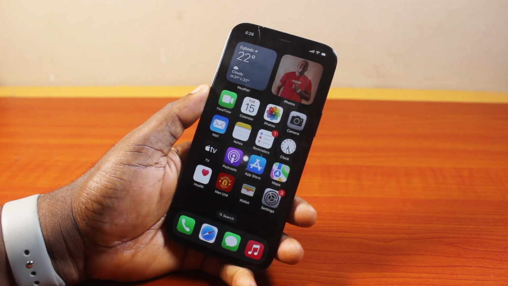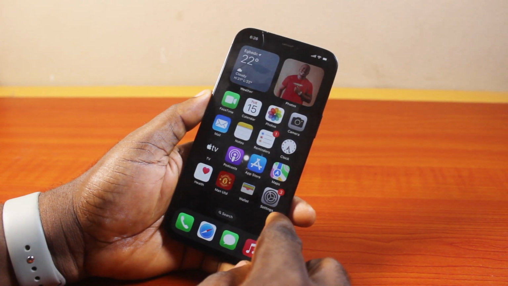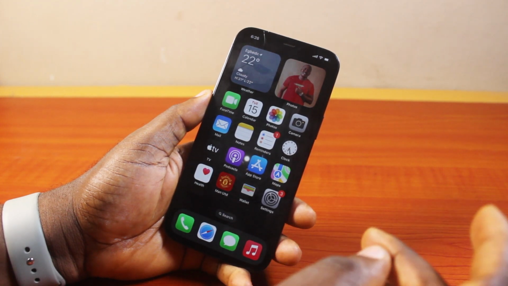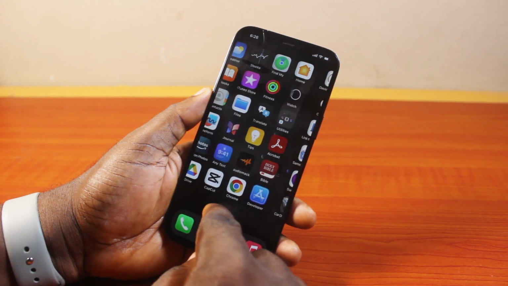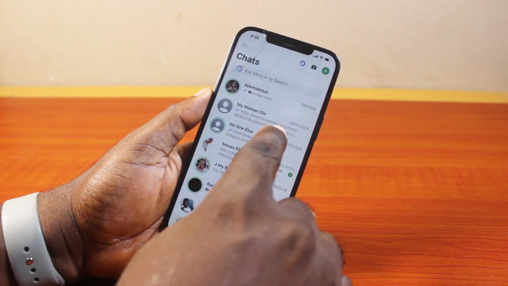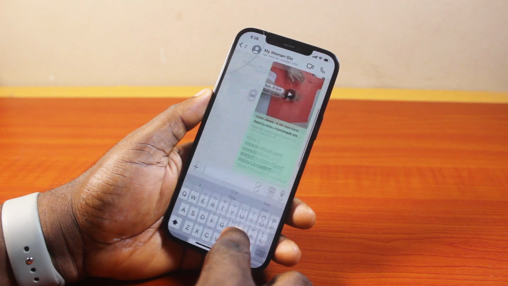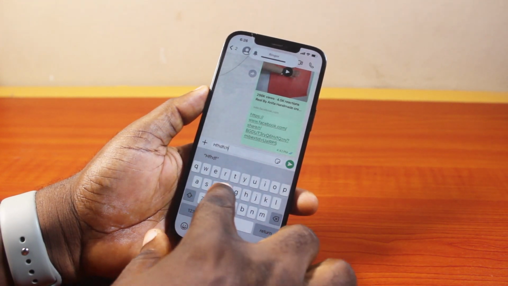How to enable keyboard sounds on iPhone 12. So if while typing on your iPhone 12, iPhone 12 Pro, iPhone 12 mini and iPhone 12 Pro Max, you want the keyboard sound to beep, then this video is going to walk you through how to do this step by step. So you can see my keyboard sound is not beeping.